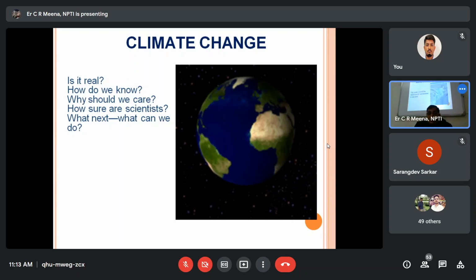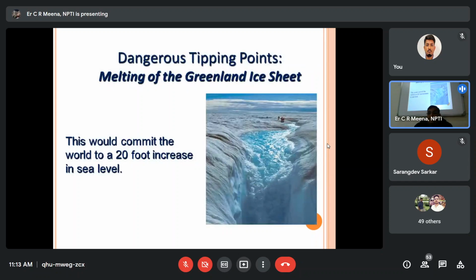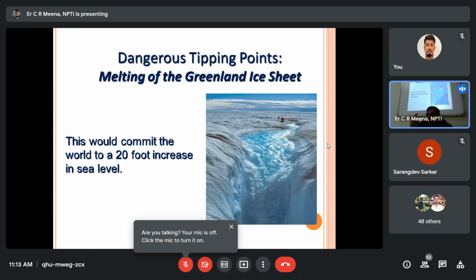So in future, just imagine: a dangerous tipping point, the melting of the Greenland ice sheets. This would commit the world to a 20-foot increase in sea level, because Greenland ice is melting as Earth's temperature increases because of pollution.